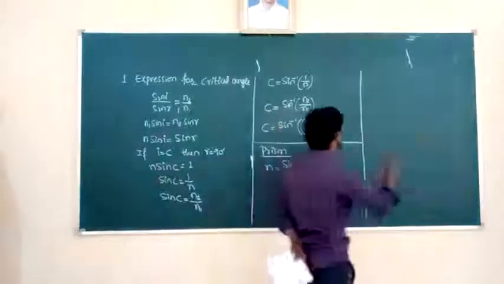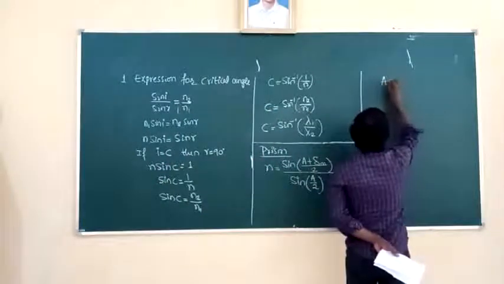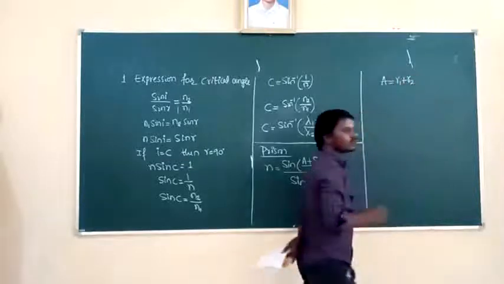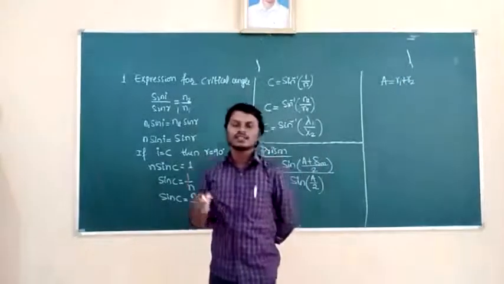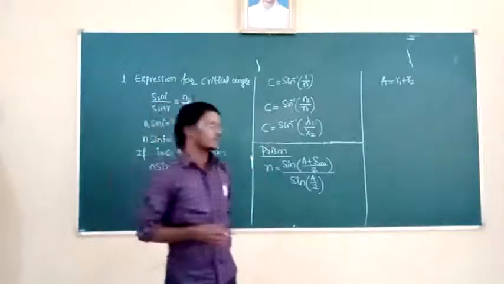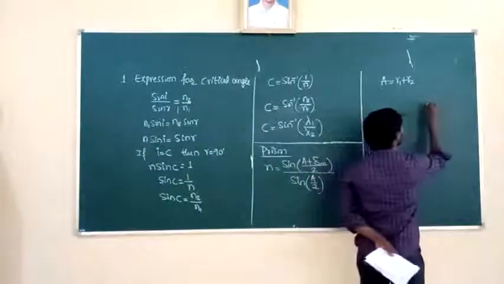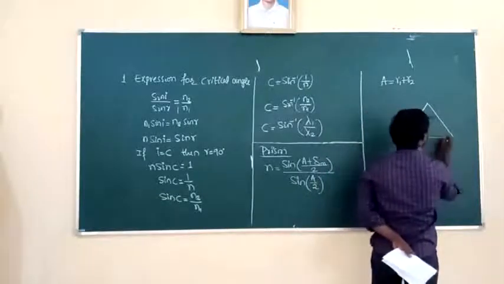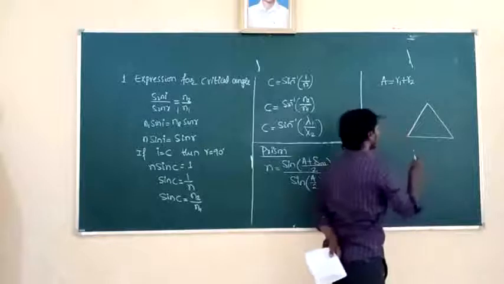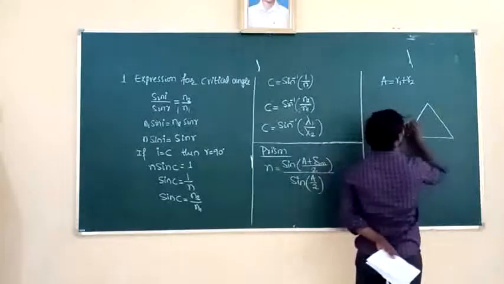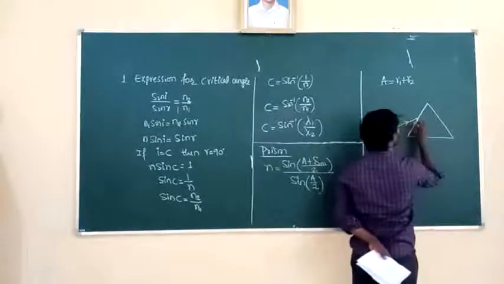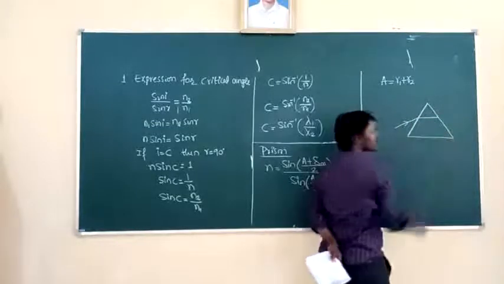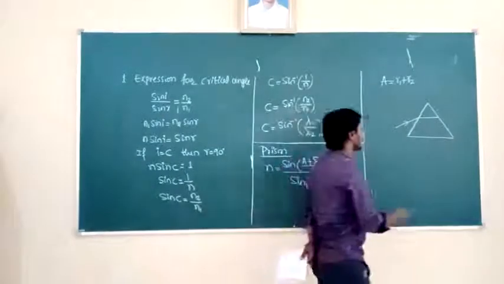Then the formula for the angle of prism: A is equal to r1 plus r2. Here r1 is the angle of refraction at the first surface. If the light is incident on the first surface, after refraction the refracted ray passes parallel to the base of the prism.